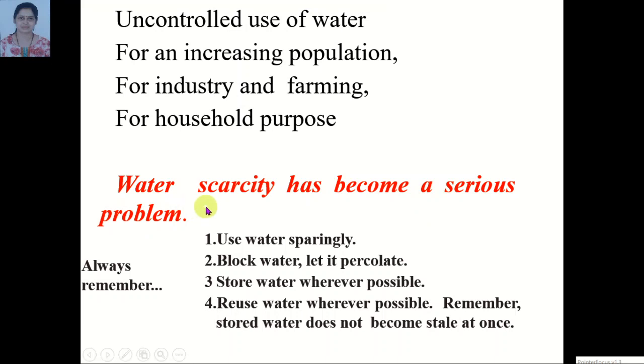So what can we do for that? Students, always remember these points. Then we will not get this problem. Use water sparingly. Means whatever water is necessary, that much water only you will use. You will not waste water unnecessarily.